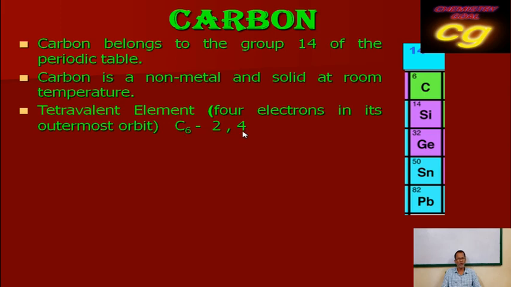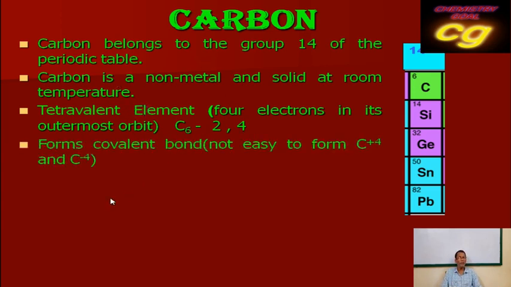As it has 4 electrons in the outermost shell, it has valency 4. It is a tetravalent element, and it can share these 4 valence electrons with other elements for the formation of covalent bonds.